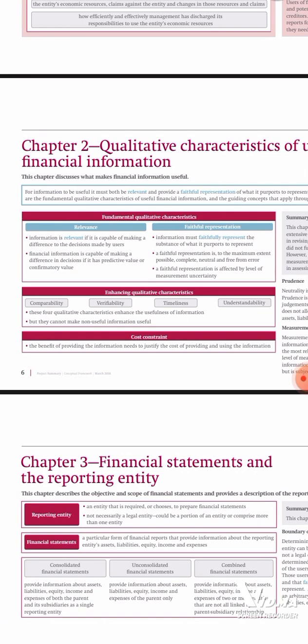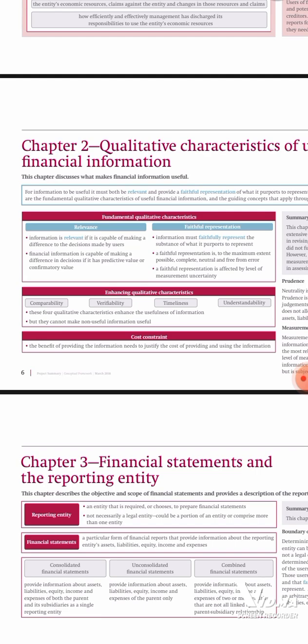The first characteristic, that's the fundamental one, is relevance. Under relevance, the information you have must have that feature that it can influence or make users change their decisions. In case you change that information, it can easily influence the user to change his or her decision.